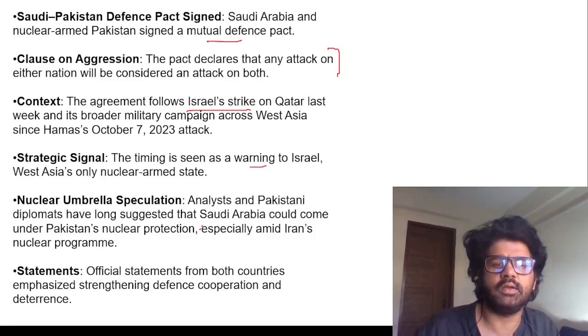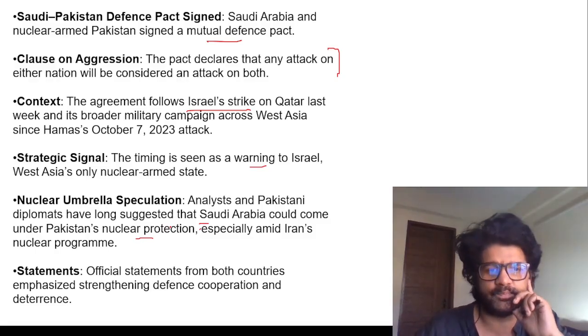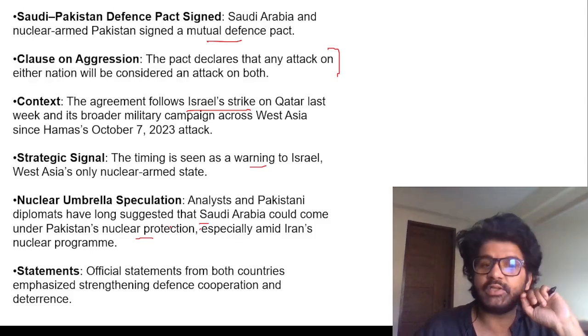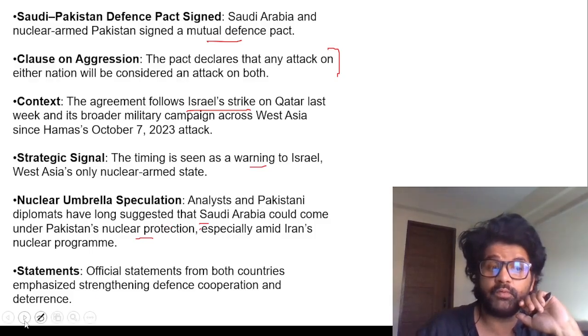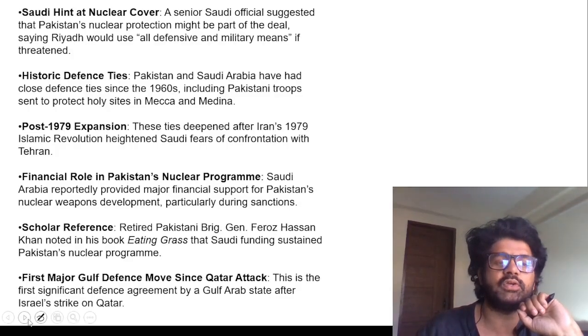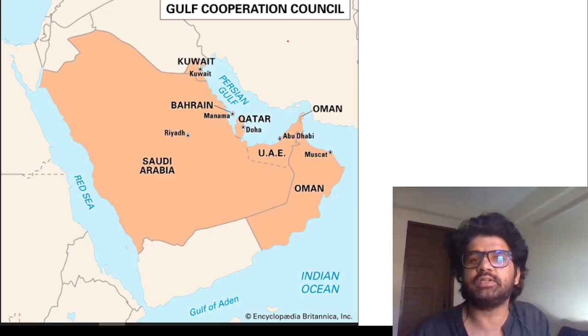Saudi Arabia could come under Pakistan's nuclear protection, and that's why we are also wary, because India and Pakistan tend to fight a lot. In that scenario, will Saudi Arabia attack us? So we have to maintain a balance and keep a close look on the Gulf Cooperation Council countries. GCC, established in 1981, headquarters in Riyadh.